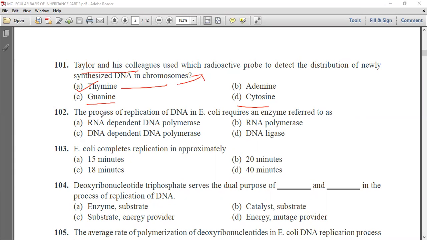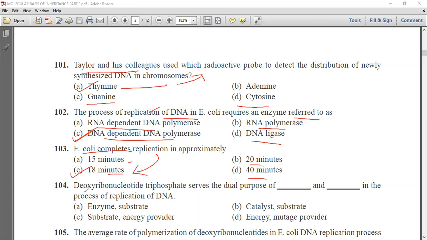Now, second question is the process of replication of DNA in E. coli requires an enzyme referred to as RNA-dependent DNA polymerase, RNA polymerase, DNA-dependent DNA polymerase, and DNA ligase. Now we know that in the process of replication, the enzyme which is used is DNA-dependent DNA polymerase. Now, next question is E. coli completes replication in approximately 15 minutes, 20 minutes, 18 minutes, and 40 minutes. So we know that E. coli completes replication in approximately 18 minutes.